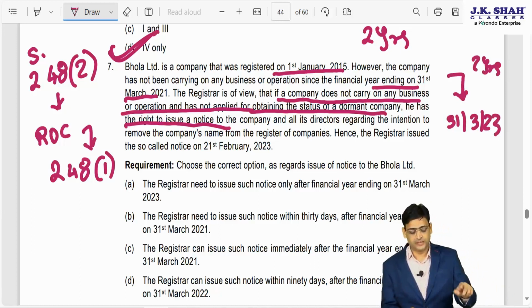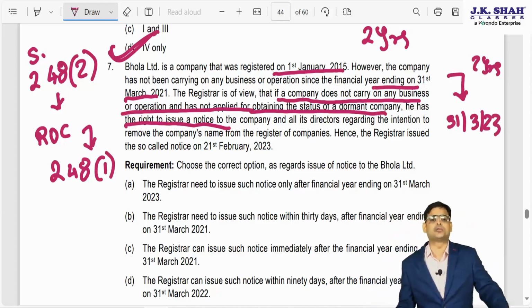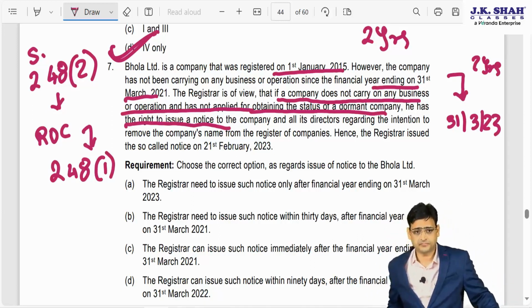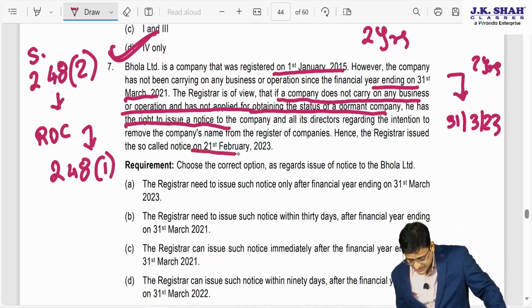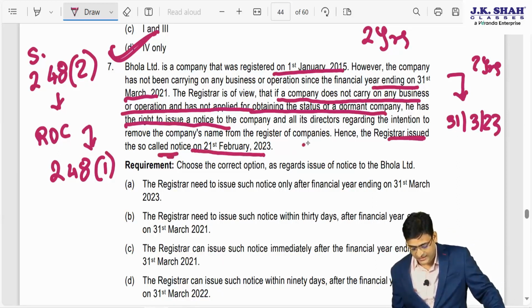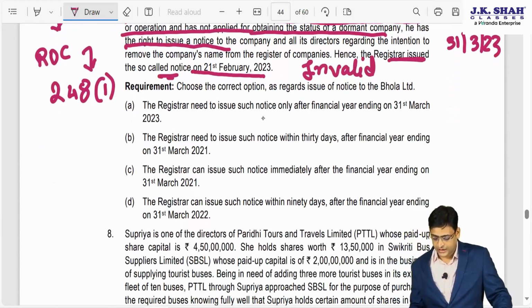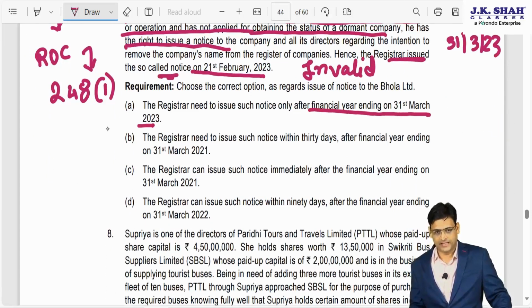So if Bhola Limited is not carrying on any business till 31st March 23, then only ROC has a right to send notice for removal of the name of such company under section 248(2). Now here the ROC is sending the notice on this date. So can I say this notice of ROC is invalid? Now we will see the options. Choose the correct option. The registrar needs to issue notice only after the financial year 31st March 23. Apparently A is correct, but we will still read the other options.